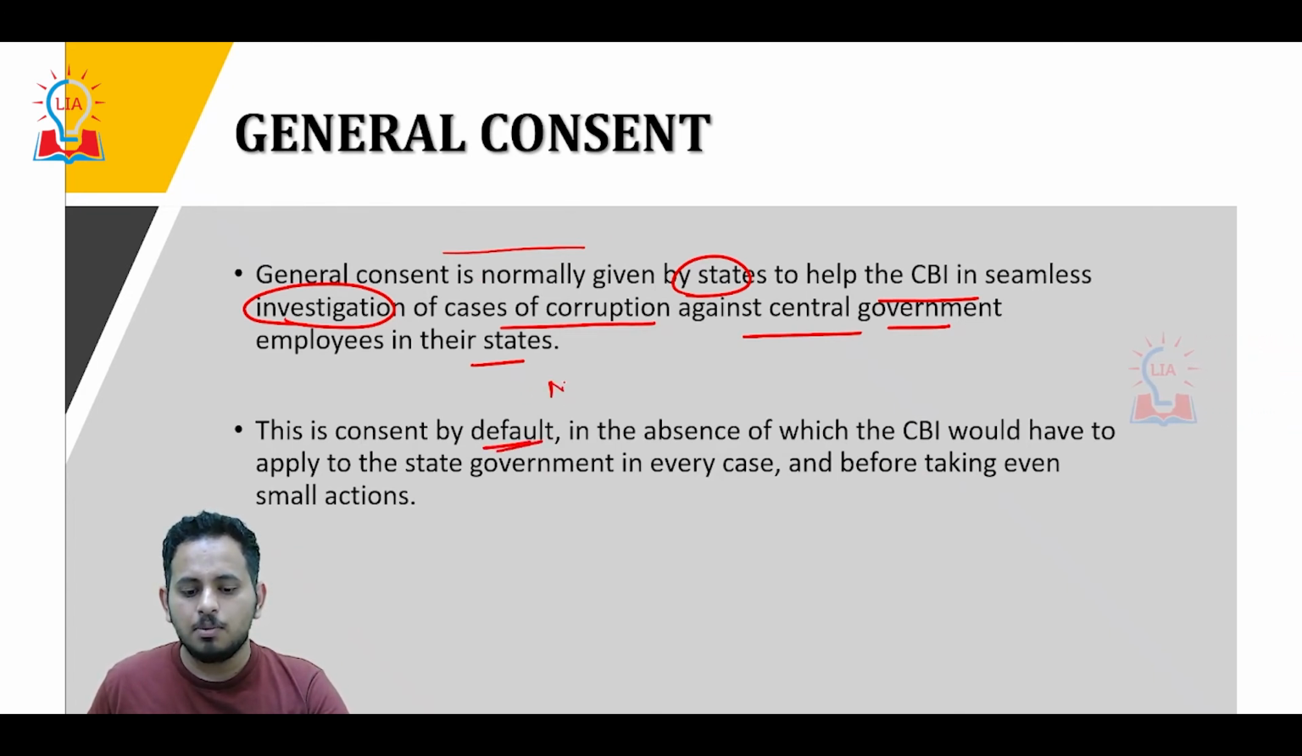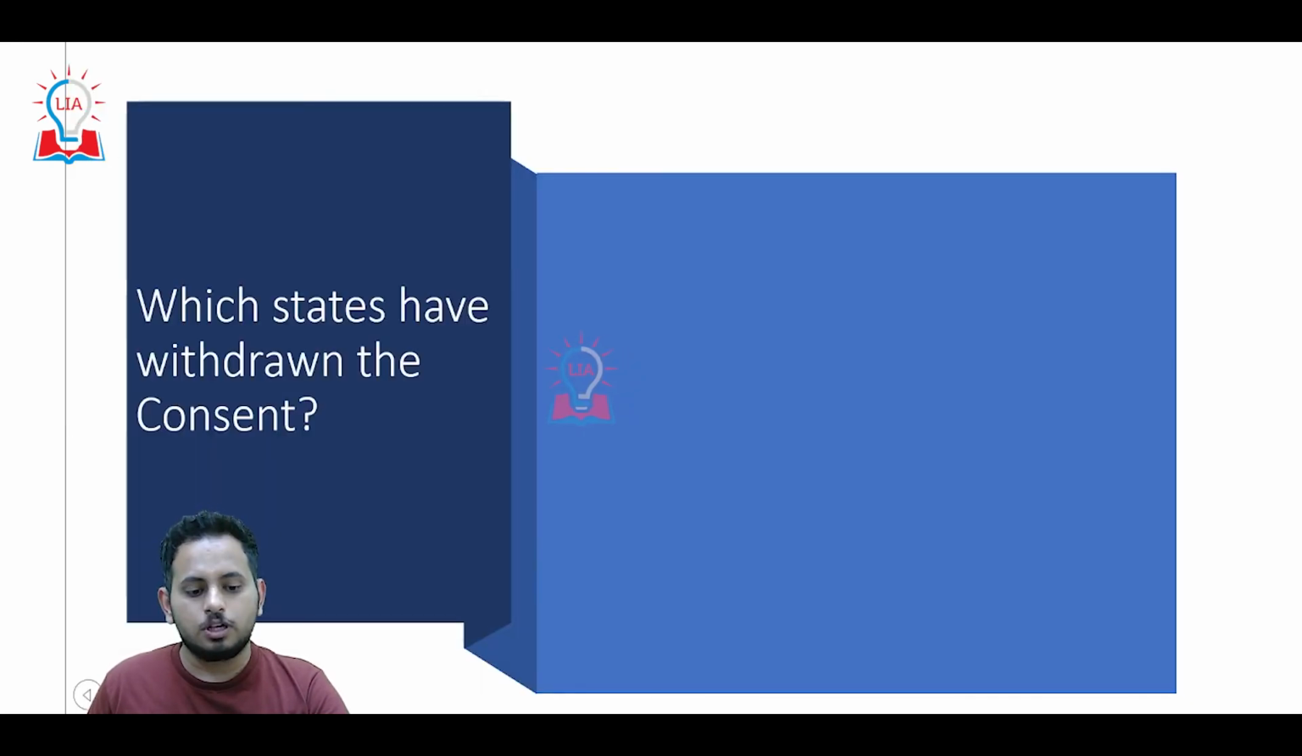We have seen it is like a monthly pass, just an example to make you understand better. In the absence of general consent, any CBI officer who lands in that particular state will not have his powers and cannot investigate in that state if the general consent is withdrawn.